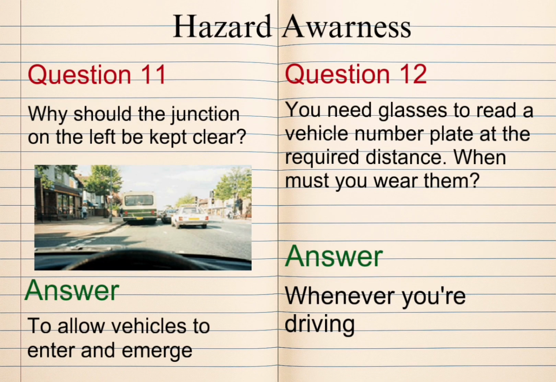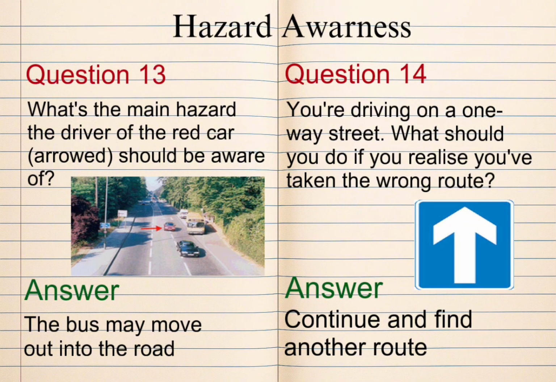Question 11. Why should the junction on the left be kept clear? Answer. To allow vehicles to enter and emerge. Question 12. You need glasses to read a vehicle number plate at the required distance. When must you wear them? Answer. Whenever you're driving.